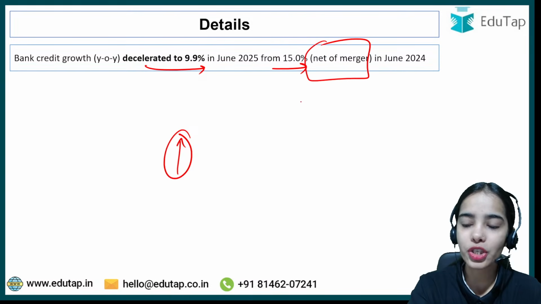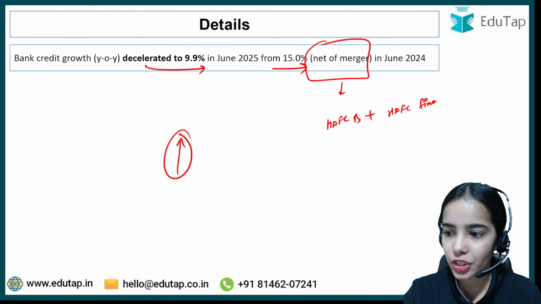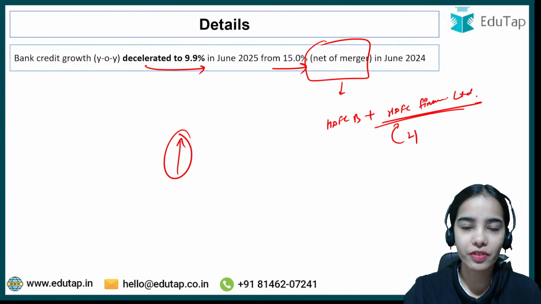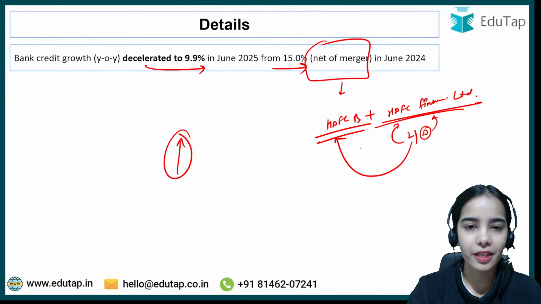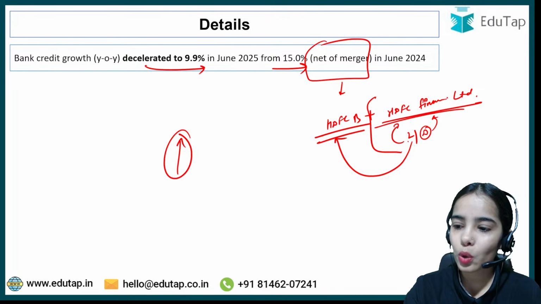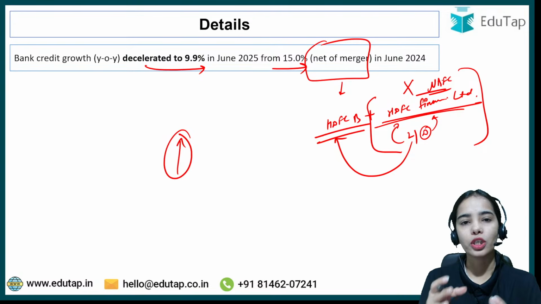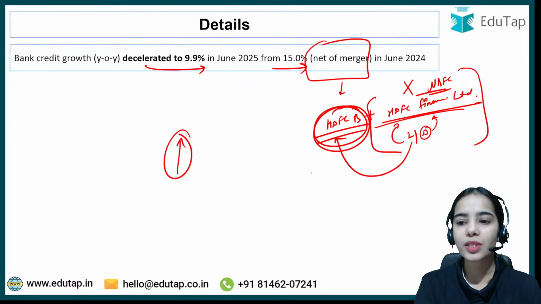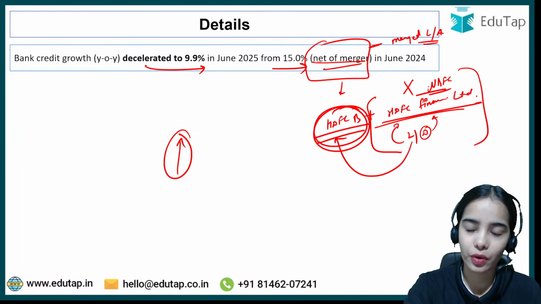last year. Now net of merger means that, let's say, SDFC Bank has merged with the SDFC Finance Limited. So that means the liabilities, the loans that were provided by the SDFC Finance Limited, as well as any deposits taken by the SDFC Finance Limited, are merged with the SDFC Bank. Okay, so net of merger means that we do not want to see the data for the non-banking financial company. We do not want to see the data for the non-banks. We only want to see the banking data. We only want to see the credit given by the banks. That's why net of merger, we are deducting the merged liabilities or assets of the merged entity.